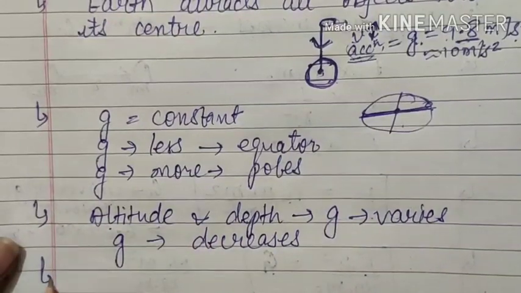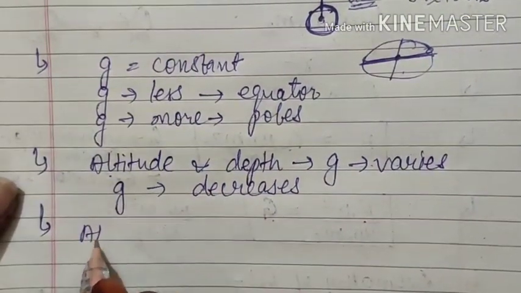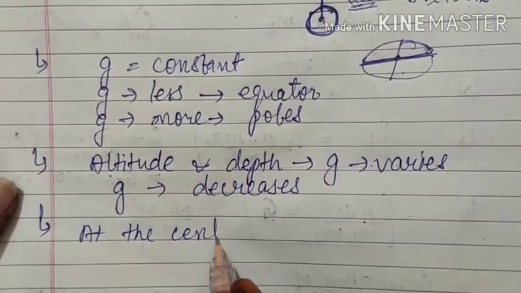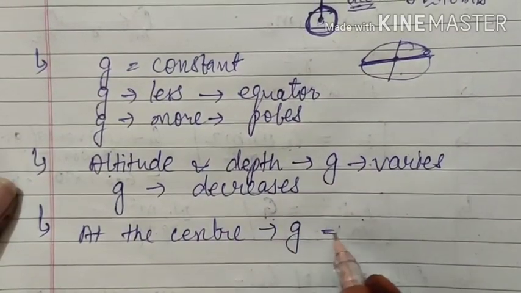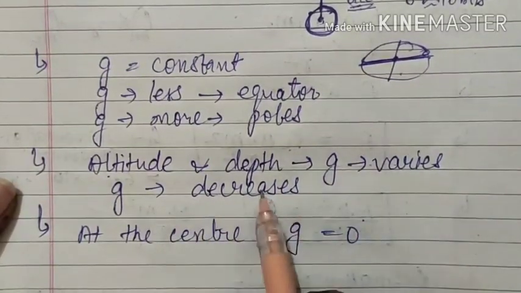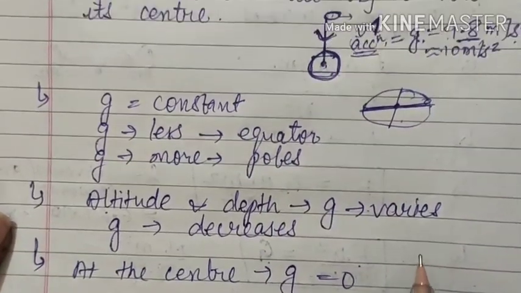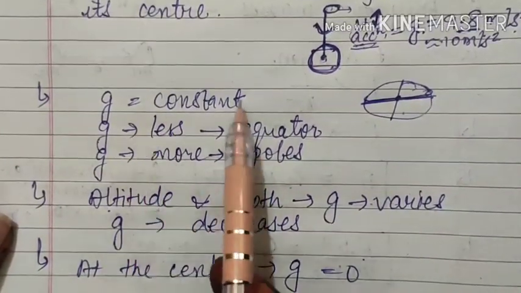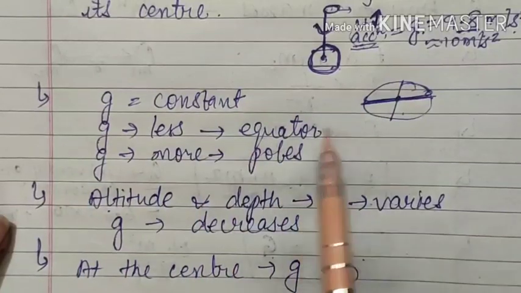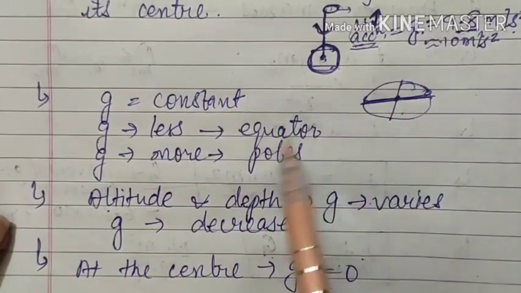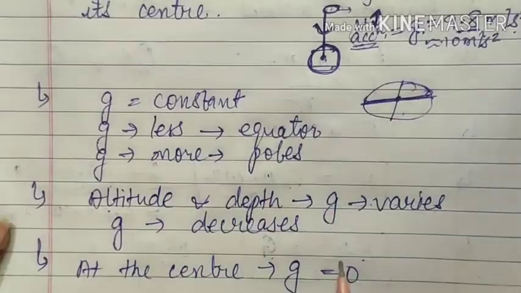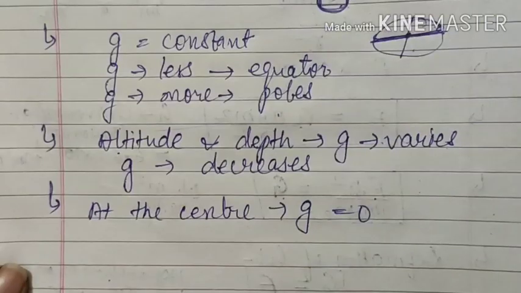That's why at the center, that also I can write, at the center acceleration due to gravity is 0, because with depth it decreases, and with altitude, that means height, it also decreases, whereas at the equator the value of g is somewhat less than at the poles.